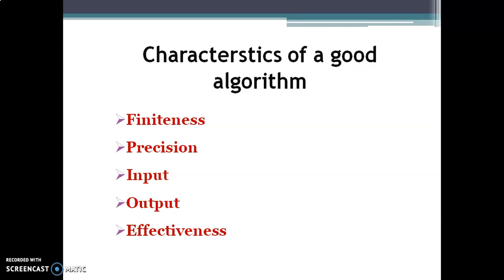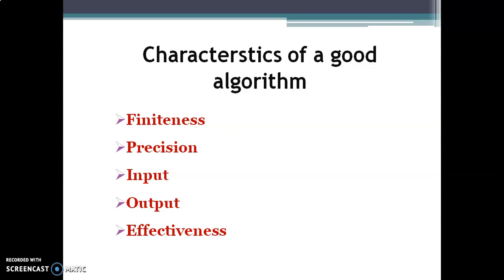Then the last characteristic is effectiveness. When we are writing an algorithm, it must be effective, and we have to add that many steps. Suppose different programming languages are available: C++, Java, Python, many languages.